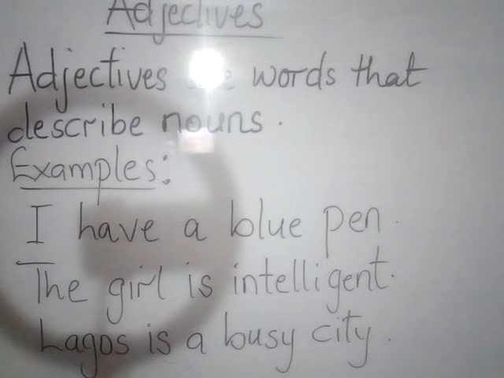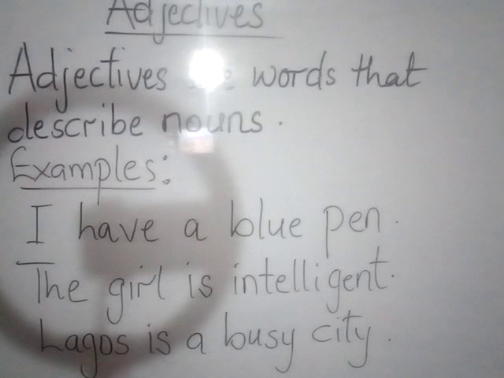So what are adjectives? Adjectives are words that describe nouns. What are nouns? I'm sure by now you must have heard about nouns, or you even know what nouns are.